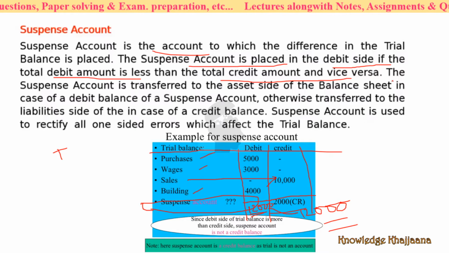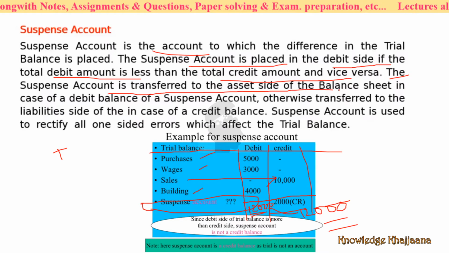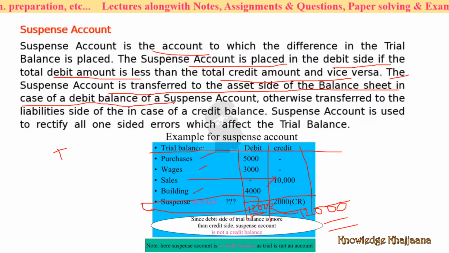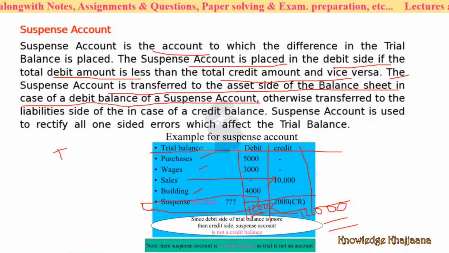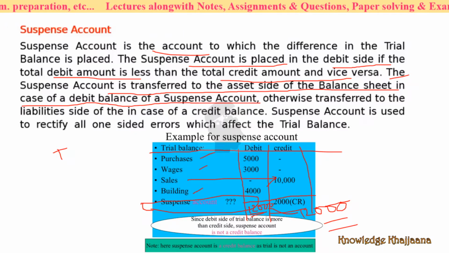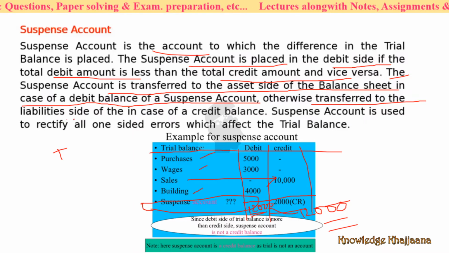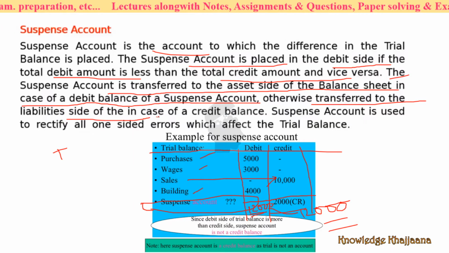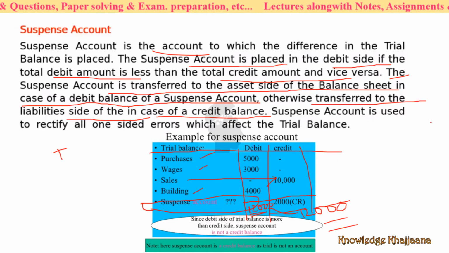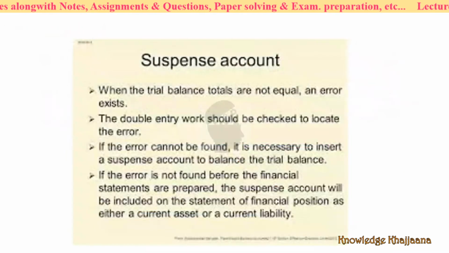Then what is done? The suspense account is transferred to the asset side of the balance sheet in case of a debit balance of a suspense account. See, if the suspense account has a debit balance, it means the debit side is bigger. Otherwise, it is transferred to the liability side in the case of a credit balance. The suspense account is used to rectify all one-sided errors. Now let's see the example.